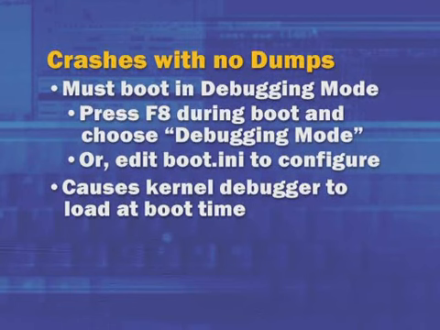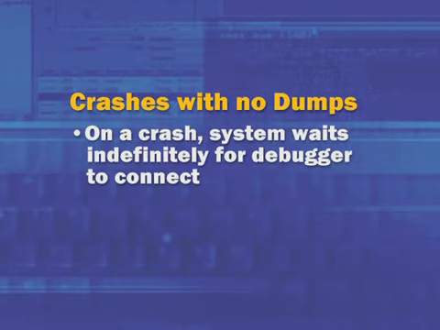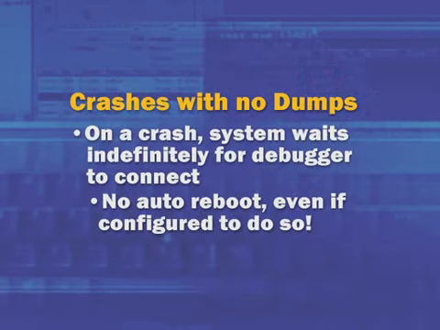Choosing debugging mode causes the operating system to load some kernel debugger code at boot time that permits you to break into the system if it's hung, or if the system crashes, causes the system to wait for you to connect a host system that can then analyze the cause of the crash or the hang. This doesn't affect performance, but it does have one important effect, and that is when the system crashes, it will not automatically reboot even if you've configured it to do so.